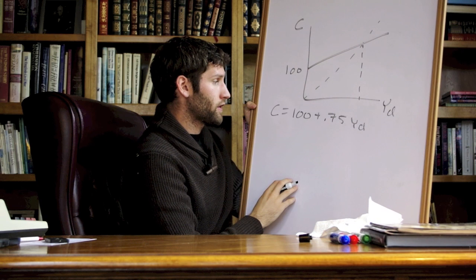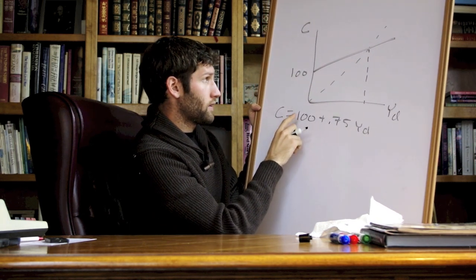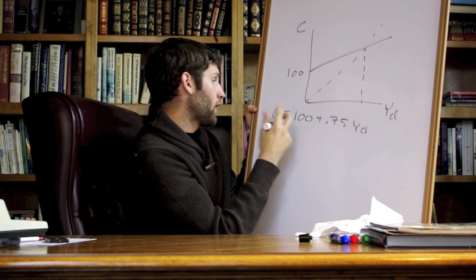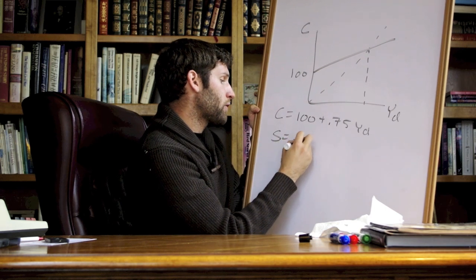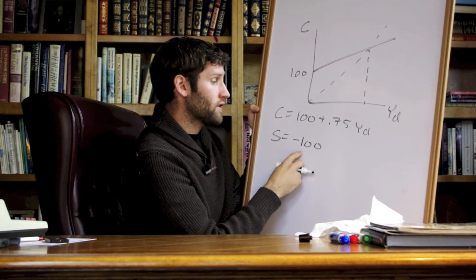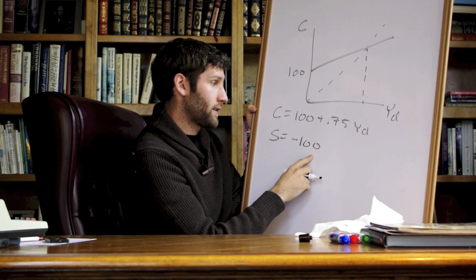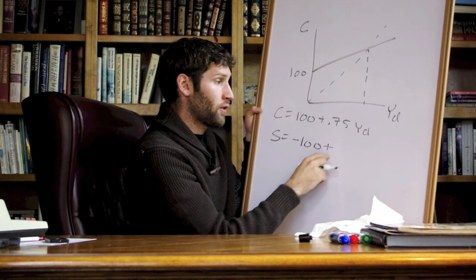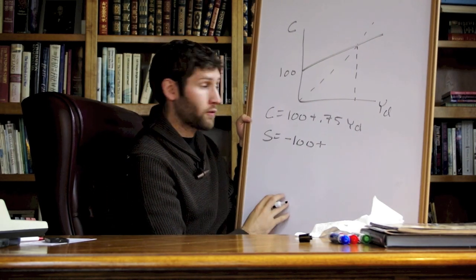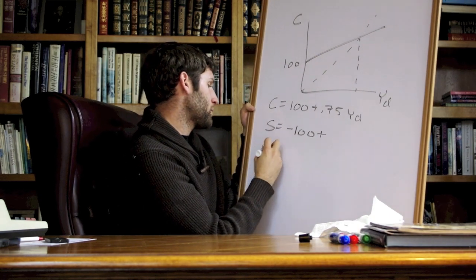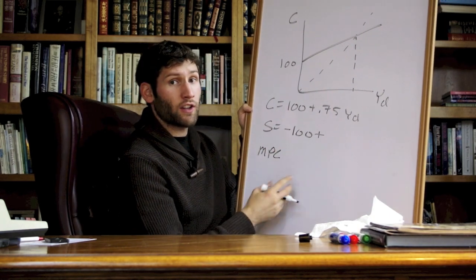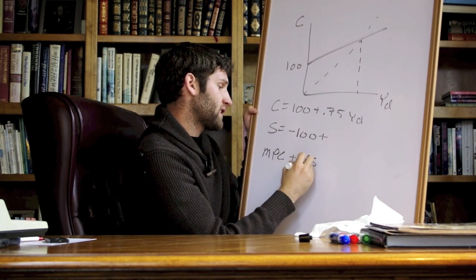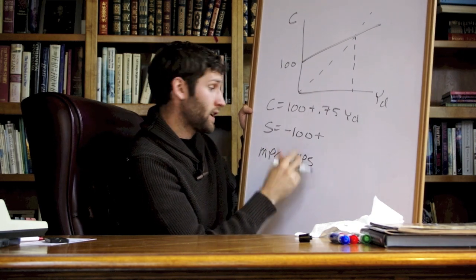So for our savings function, we're going to not save 100. That is, we're going to dissave or borrow. So here our savings is going to be negative 100. So if I earn 0, then I'm borrowing 100 automatically. However, for every dollar I earn, I'm going to save some of it. So how much? Well, here let me give you another quick equation, which is that our marginal propensity to consume, that is, of every dollar, how much do I consume, plus my marginal propensity to save, so that is, of every dollar, how much do I save, must be equal